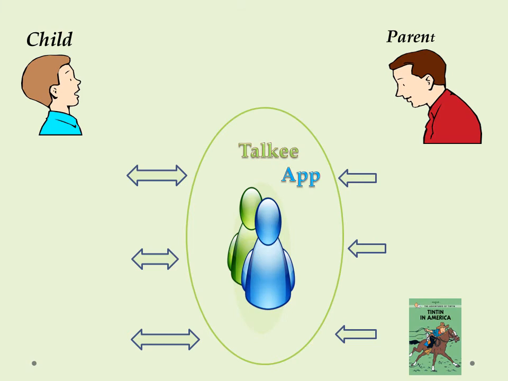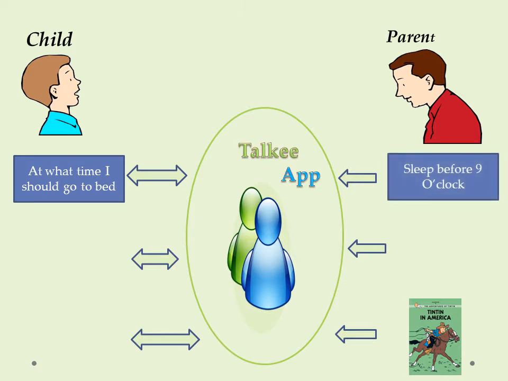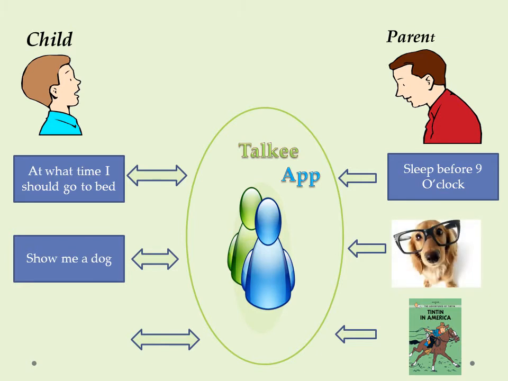First, the child asks a question through the Talkie app. "At what time should I go to bed?" The parents answer, "Sleep before 9 o'clock." So that answer will go to the child through the Talkie app. "Show me a dog." So the child can also search images through this app. The child can also search for books. "Get me a Tintin book." So the Talkie app will return the book.